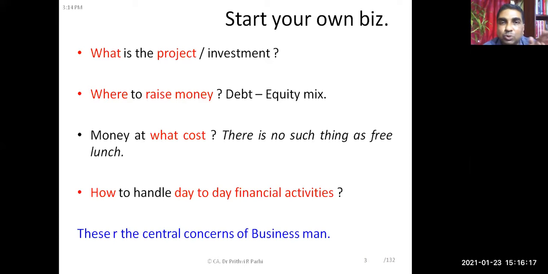Apart from that, some non-financial decisions are also taken in any business, like marketing decision, operating decision, HR decision, so many other decisions are taken. So now I think this gives you a broad idea that when we're talking about a business, it involves these decisions, right?